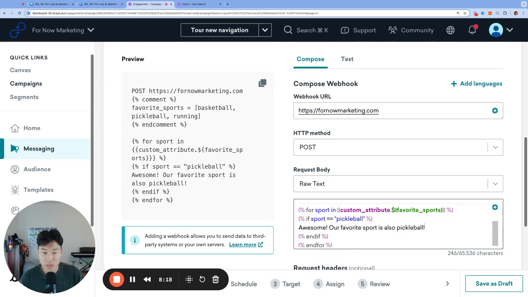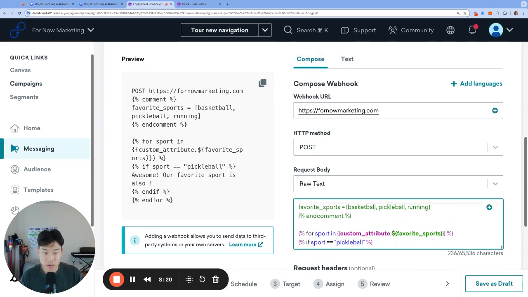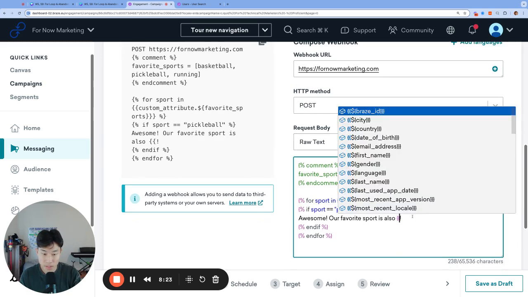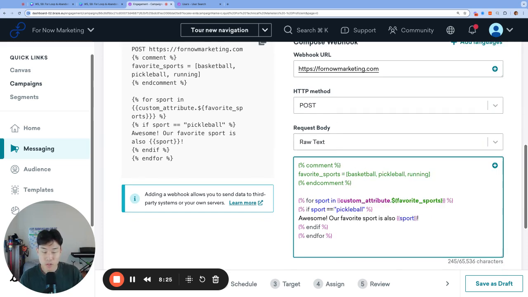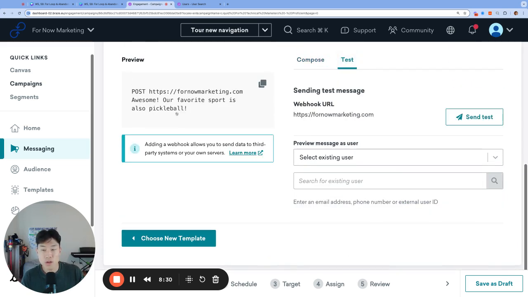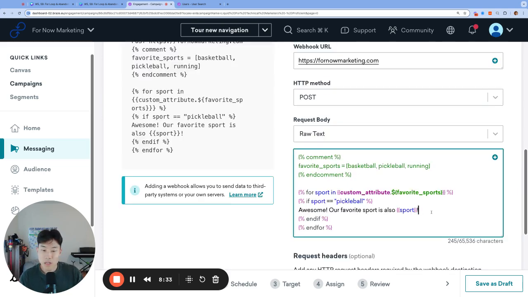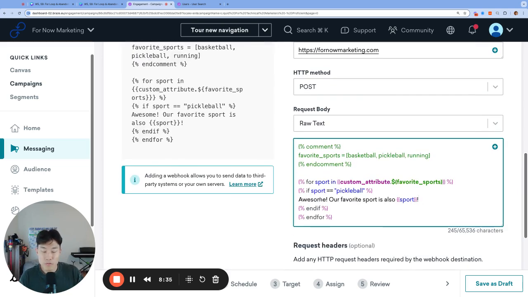And actually, let's make that a little bit more dynamic. Instead of writing out the actual word pickleball, let's insert the sport name. So if sport is equal to pickleball, it'll say, awesome, our favorite sport is also the sport pickleball. And just as a final reminder, our for loop will still go through every single item in our array, even if the sport is not equal to pickleball. And even if we've already found our sport pickleball that we're looking for, it'll still keep going until the end of the for loop. So the for loop will always go through every item in the array.